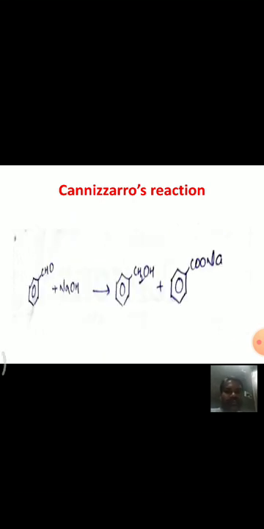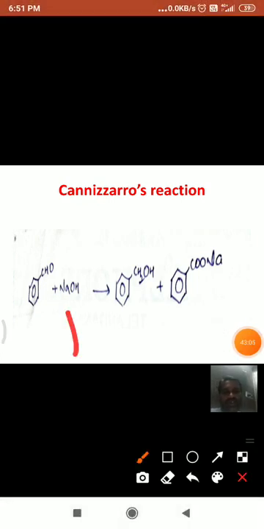And next, this is a benzaldehyde molecule. Again, it does not have an alpha hydrogen, so in the presence of dilute sodium hydroxide, it undergoes self reduction and self oxidation to form benzyl alcohol and sodium benzoate.